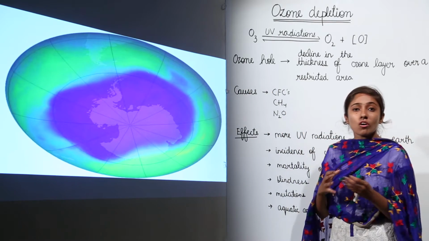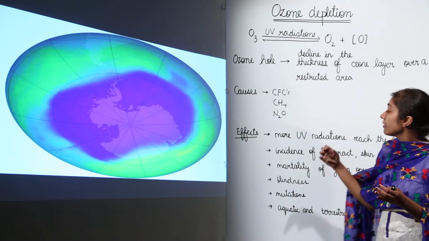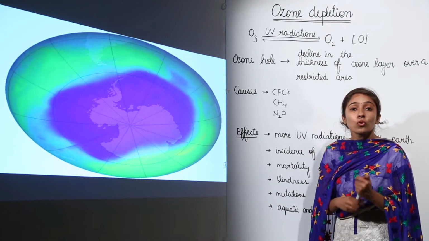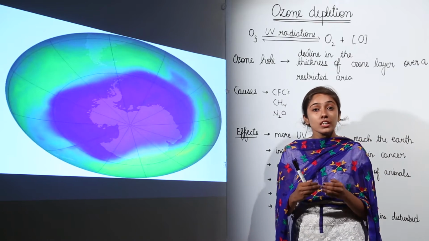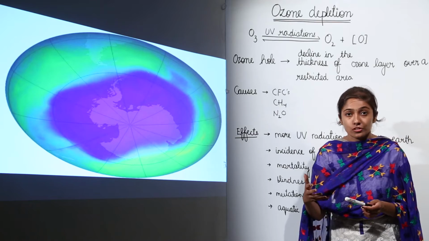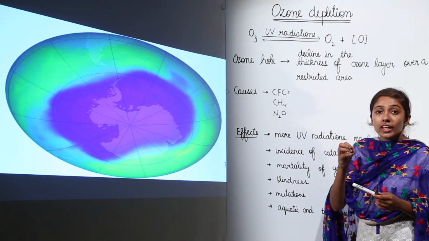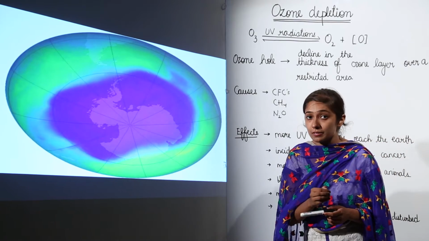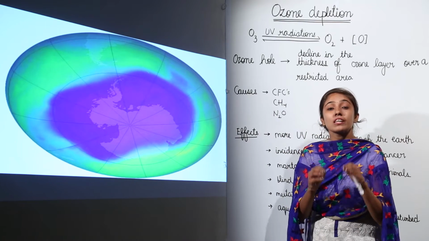Now what are the causes of ozone layer depletion or ozone hole? They are majorly CFCs. CFCs are chlorofluorocarbons, which are generally used as coolants in refrigerators or air conditioners. So CFCs are a major threat to the ozone layer, which is helping you to protect yourself from the sun's harmful UV rays.